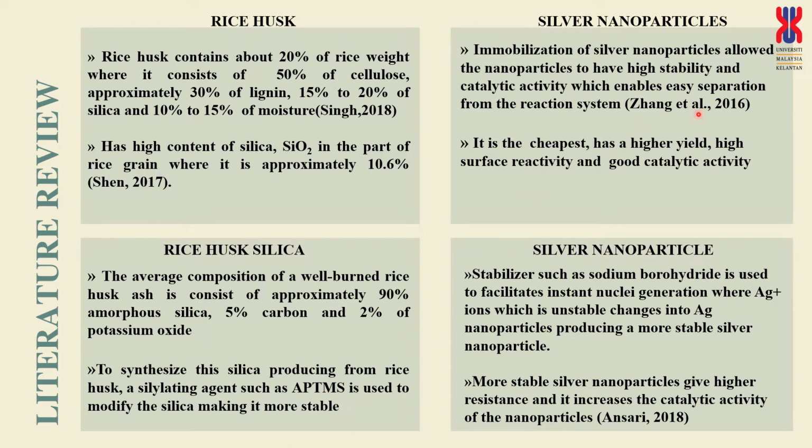Right, and this is some research in 2016. Immobilization of silver nanoparticles allowed the nanoparticles to have high stability and catalytic activity. Stabilizers such as sodium borohydride were used to facilitate in this research. By using instant nucleation generation, the Ag+ ions, which are unstable, change into Ag nanoparticles, producing a more stable silver nanoparticle. And Ansari 2018 has stated that more stable silver nanoparticles give higher resistance and it increases the catalytic activity.